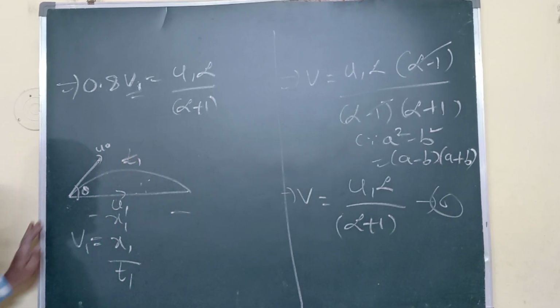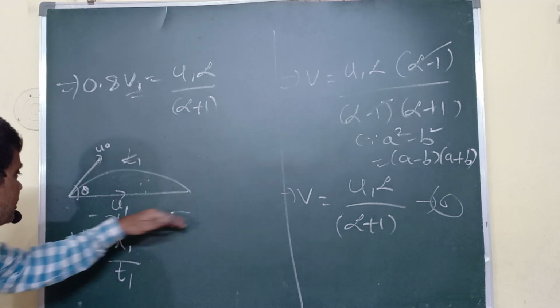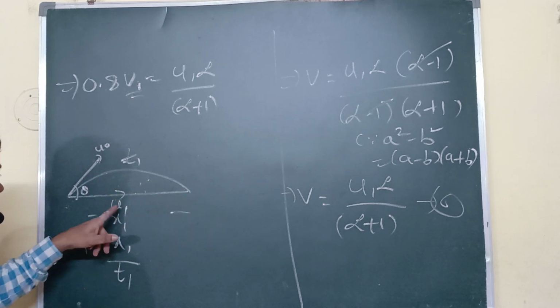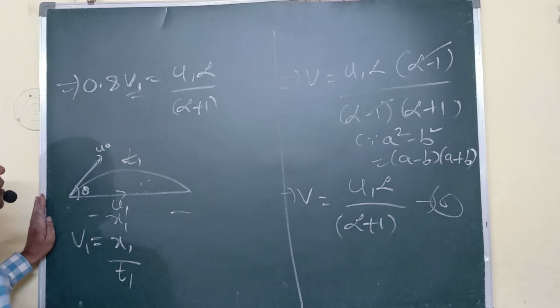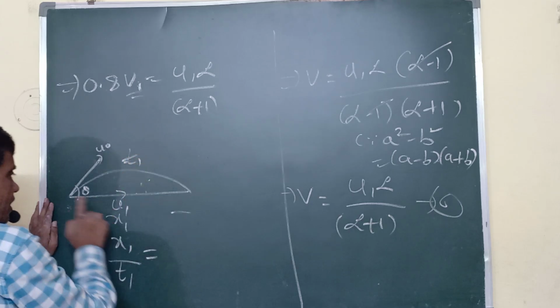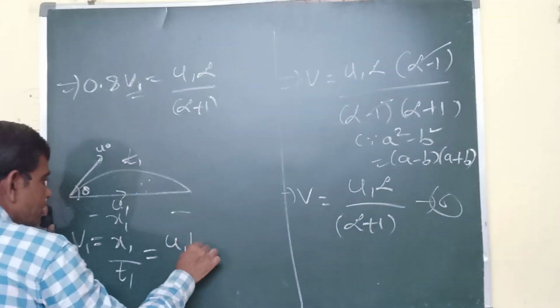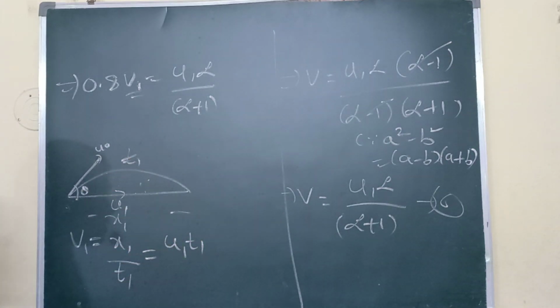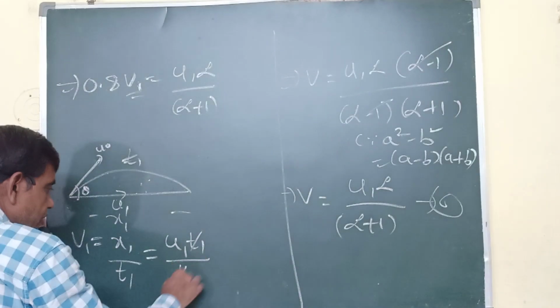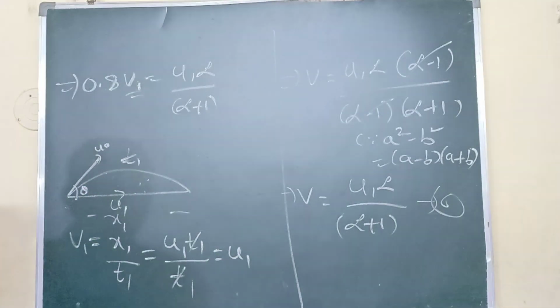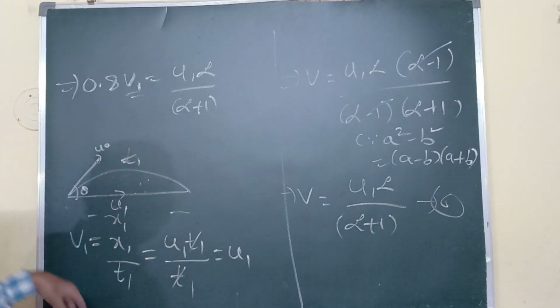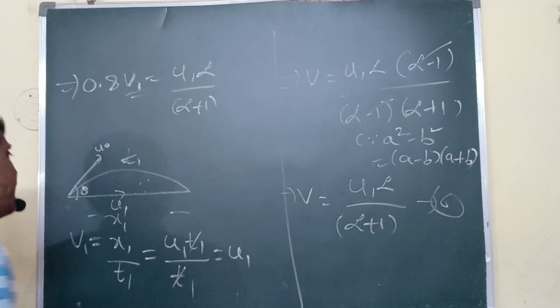Time of flight t1. Here what is the displacement? Horizontal velocity u1 into time t1. So what is the total displacement from here to here? u1 t1, because in the parabolic path the horizontal component is constant. Velocity into time gives displacement, uniform velocity only. Otherwise s equals to ut plus half a t square formula you apply if it is having acceleration. By time t1, so u1 I am getting. What is the u1? In the first duration, average velocity. Again you substitute that value.